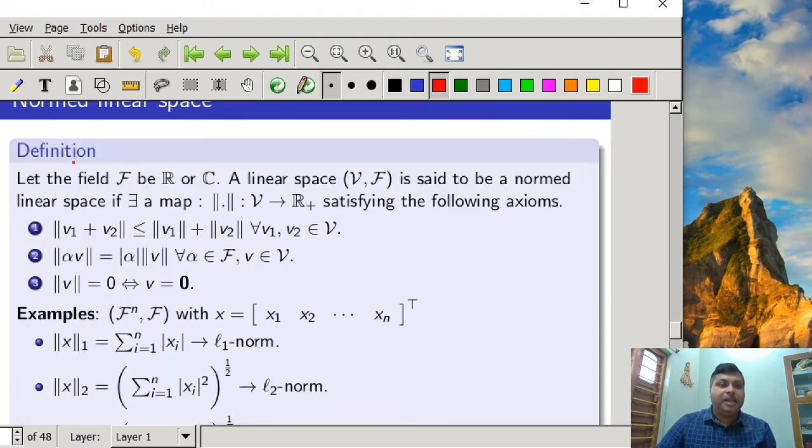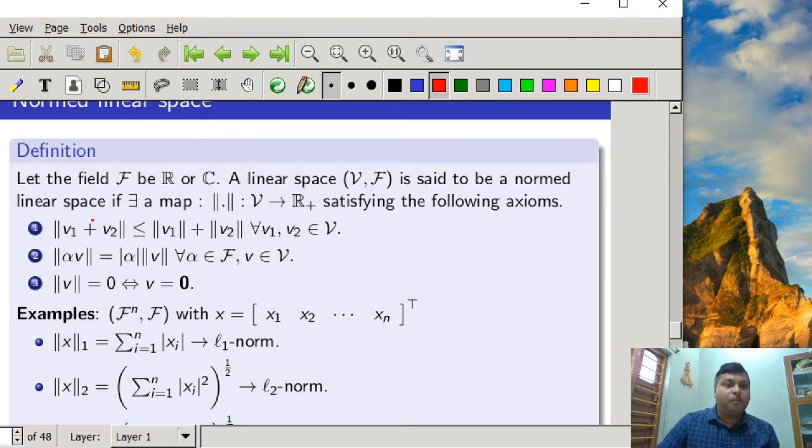The definition is: let the field F be R, that is real numbers, or the complex numbers. A linear space, vector space V over the field F, is said to be a normed linear space if there exists a map, indicated by this symbol, which maps the vector space V to a real positive number, satisfying the following axioms.